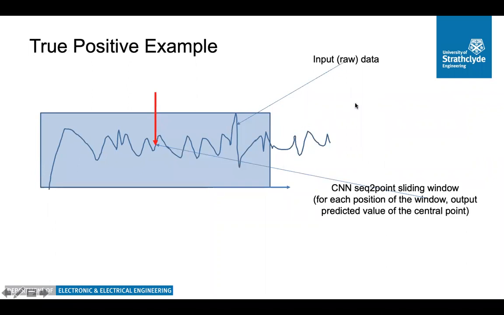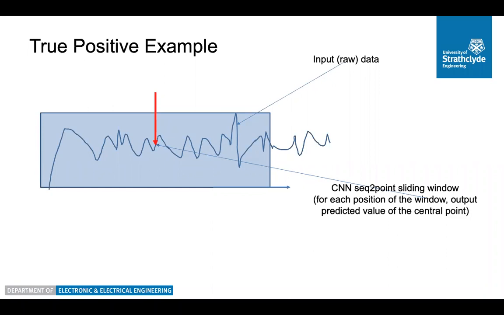Note that the sequence-to-point network works by a sliding window approach, where we slide the window across the raw data, and for each window position, we estimate one outcome. So we estimate only the central point of the window.